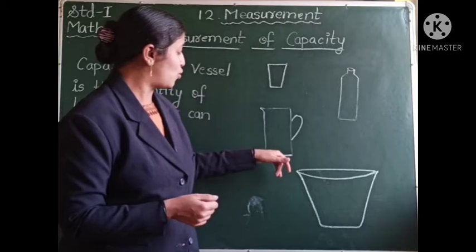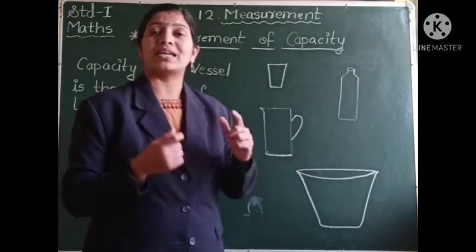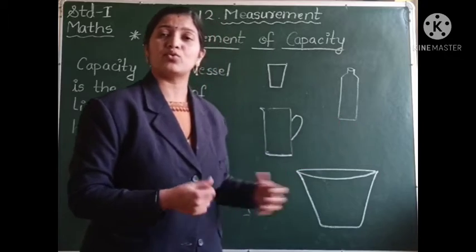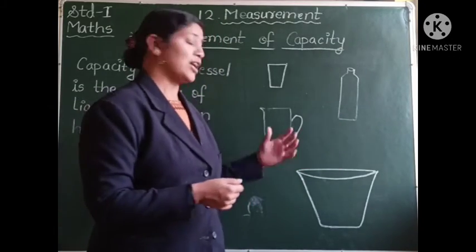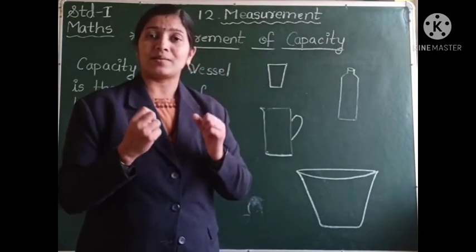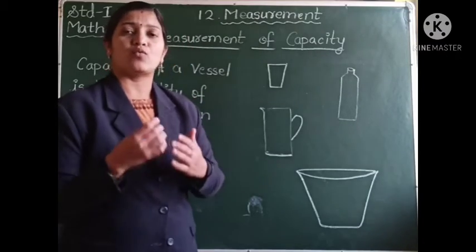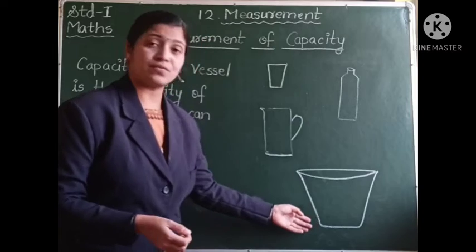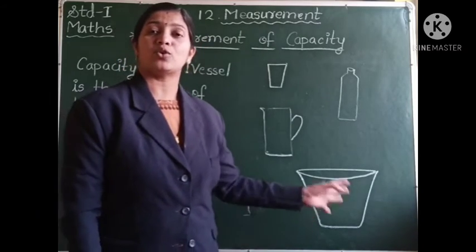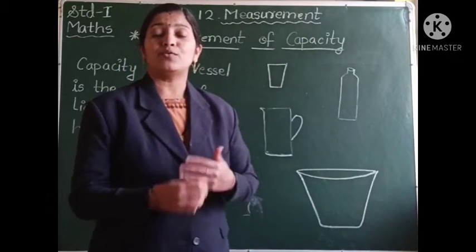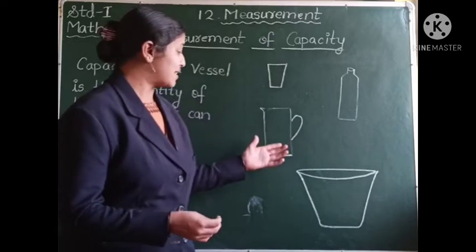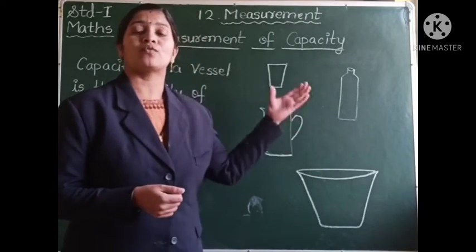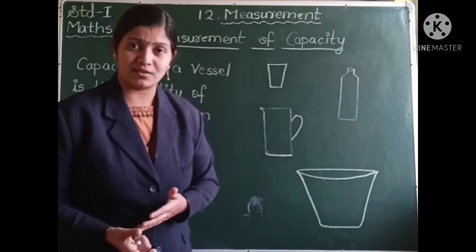A jug can hold a greater amount of water than the water bottle. As compared to the water bottle, the jug can take in more water. And at the last we have the tub. The tub can hold even more water as compared to the jug. So the capacity of each of these containers is different.